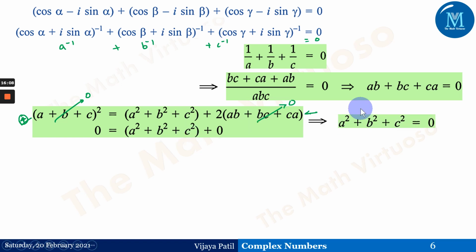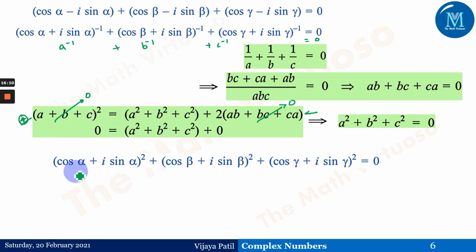Now if we put it here, that is cos of alpha plus i times sine of alpha to the power 2, plus cos of beta plus i times sine of beta to the power 2, and cos of gamma plus i times sine of gamma to the power 2, is equal to 0.